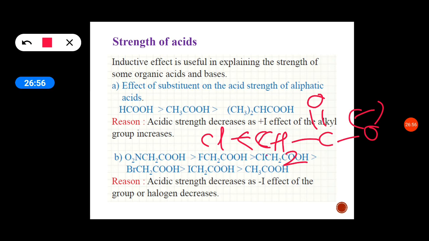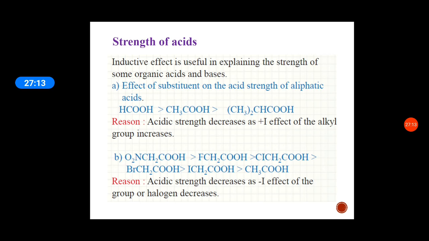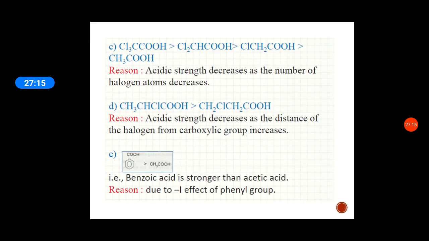This carbon withdraws electron from this carbon. So this carbon is now electron deficient. It can easily share the electrons which are formed on the oxygen. So electron withdrawing groups increase the strength of acids.